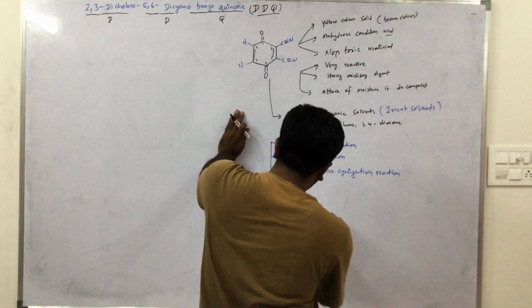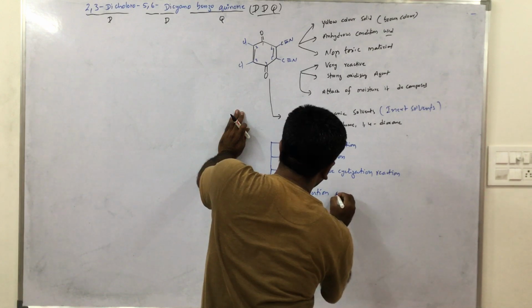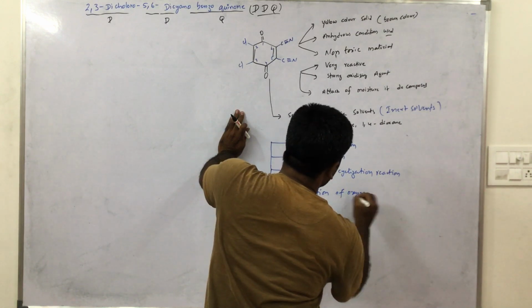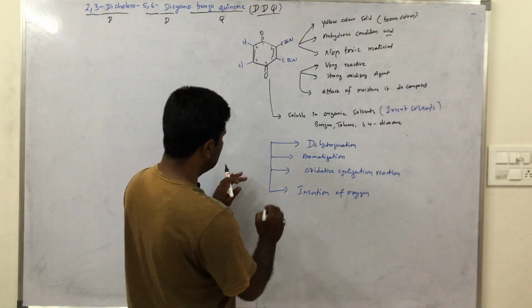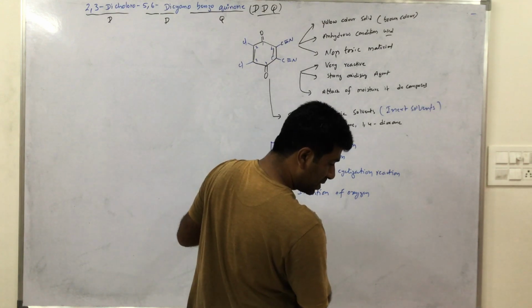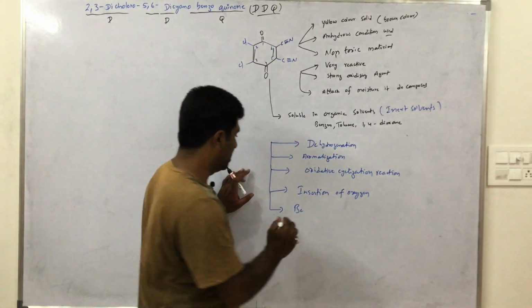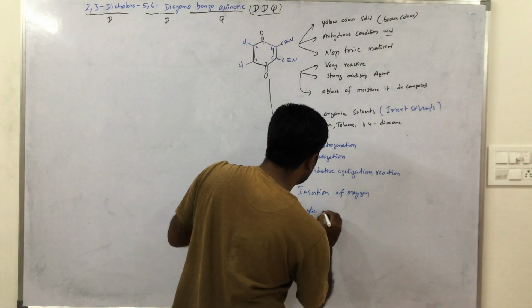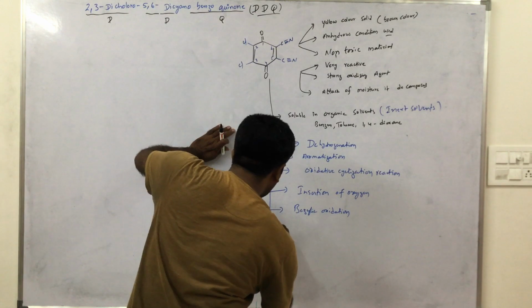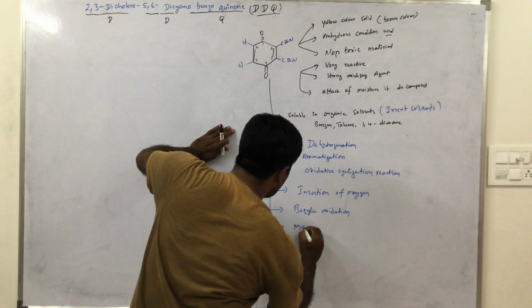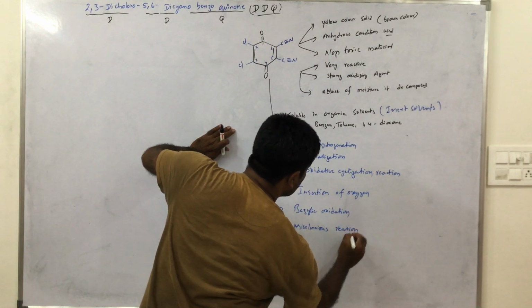And the third one is insertion of oxygen. And one more is benzylic oxidation, and some miscellaneous reactions are also possible.